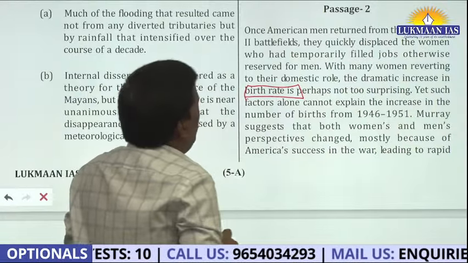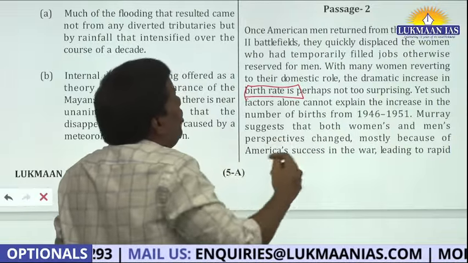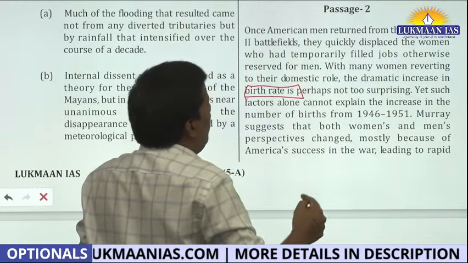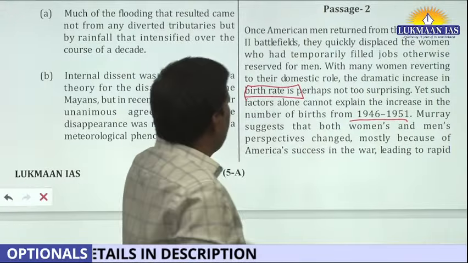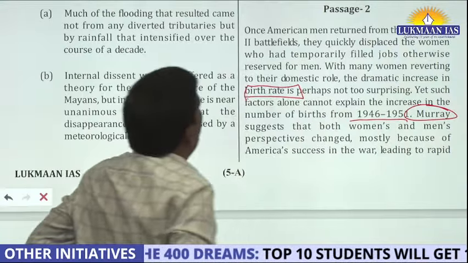Okay. Yet, this is the quality of the paragraph. Yet some factor alone cannot explain the increase in the number of births after World War II, right? Then they brought in another writer.